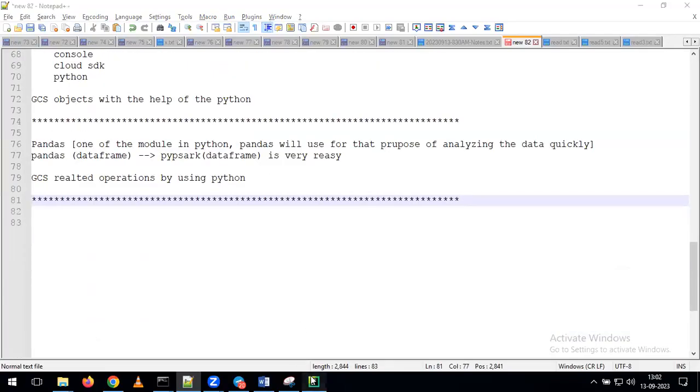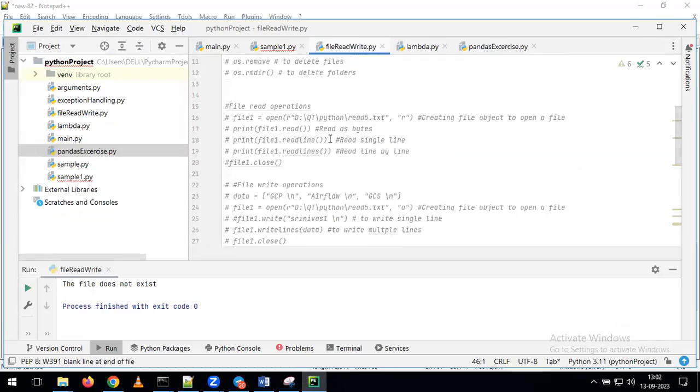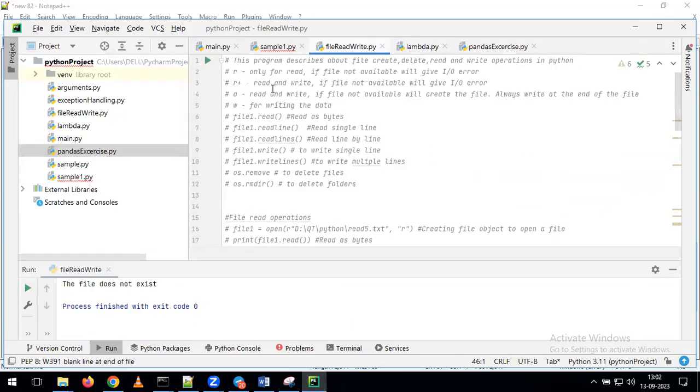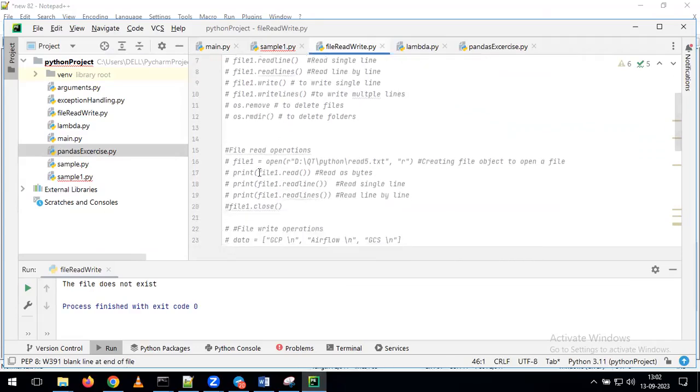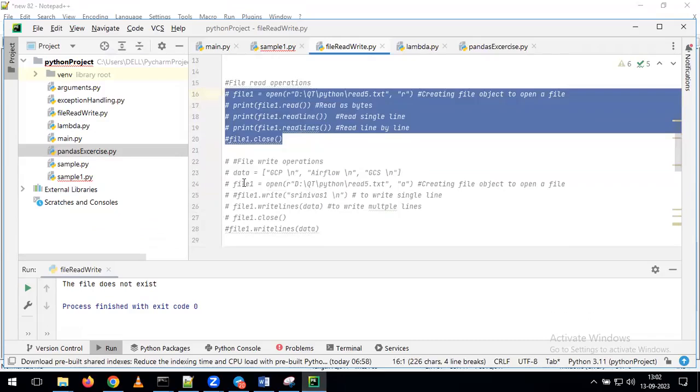Okay, so same thing, Andy. After completion of this class, I will share this script file, in the same way as the script file I shared earlier. I will upload this file also into the Infinity. In this file, you can see all the examples we covered on file operations. From your side, what we have to do? If you want to run the first example, please uncomment it and run it. Second example, uncomment, run it.